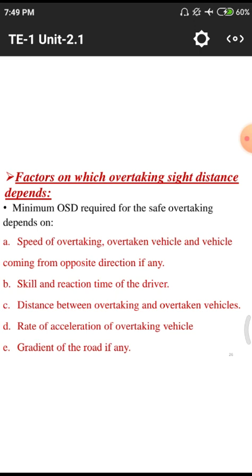Next one is the gradient of the road, if any. Gradients are the slopes maintained on particular roads, as we have seen previously. If there is a huge amount of slope, we definitely need to slow down our vehicle, because in steep areas we should not go with a huge amount of speed. If we do, our vehicle will be thrown out by centrifugal force and will skid.